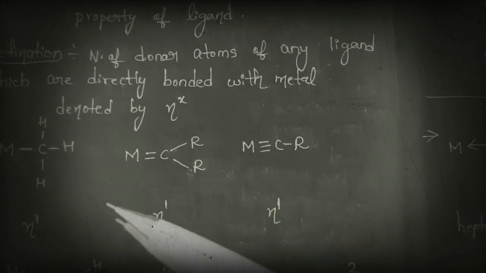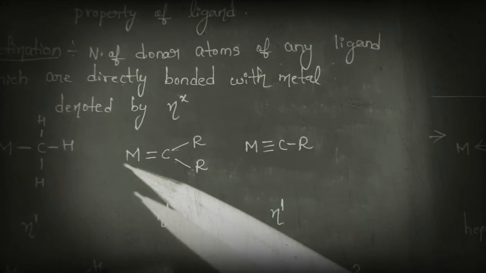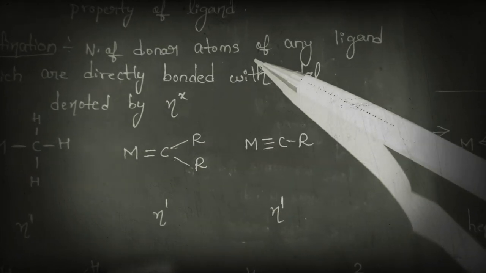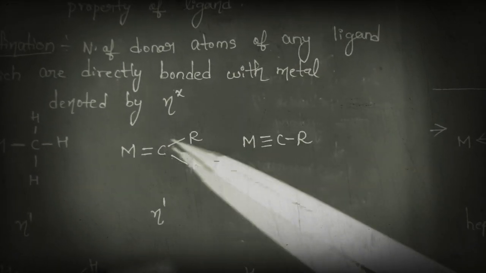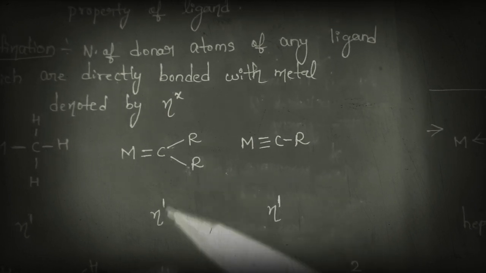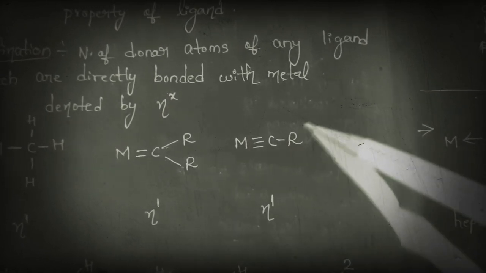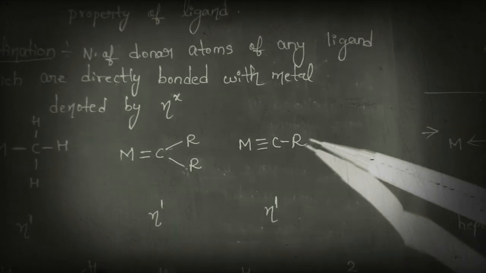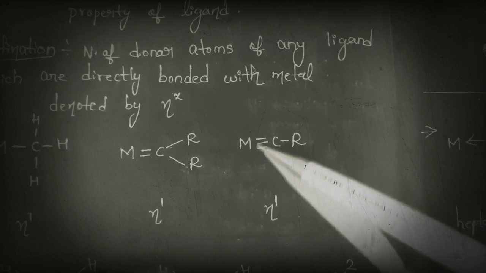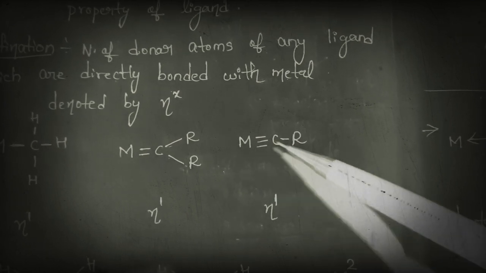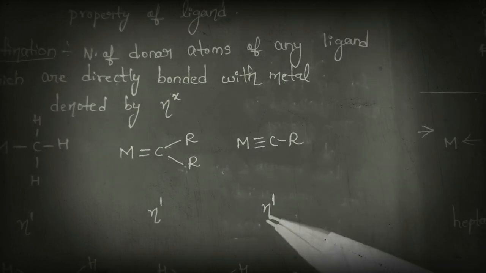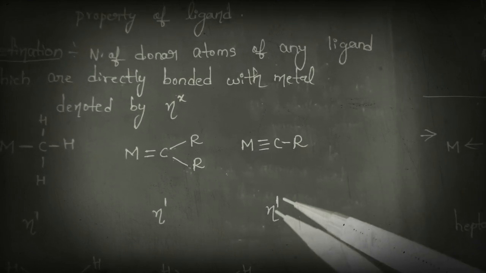We just have to observe that the metal is connected to a single atom, so here the hapticity is 1. Same case here also, it may be a double bond or triple bond, we should not think of that. Just observe the number of atoms to which it is connected, so here also the hapticity is 1. So this is eta 1, eta 1.